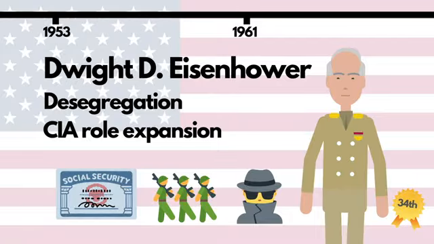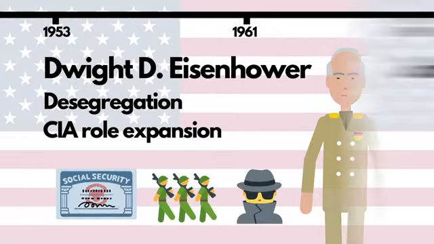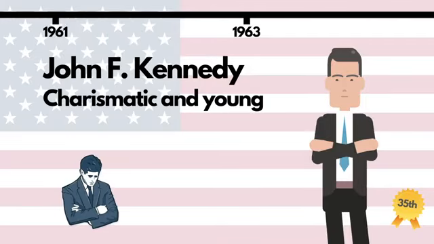Eisenhower was followed by one of the most legendary presidents in the modern era, John F. Kennedy, who was the second youngest commander-in-chief to take office.